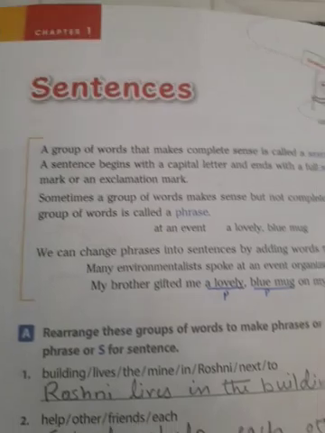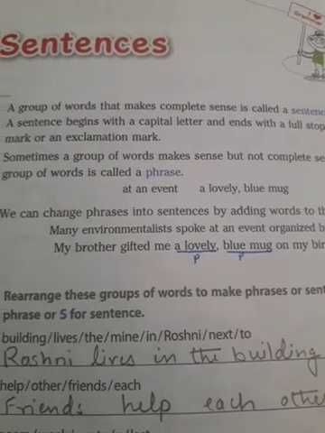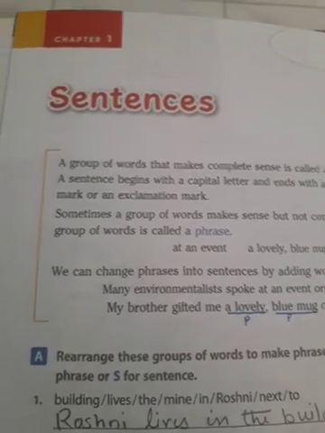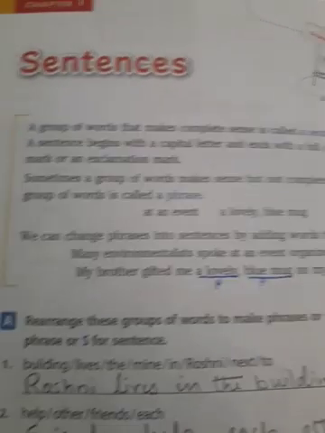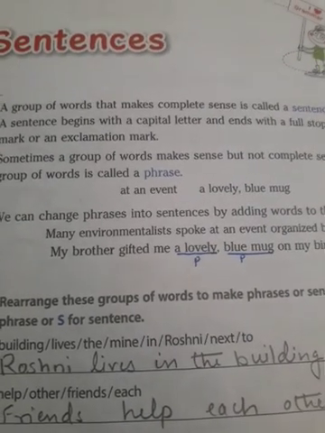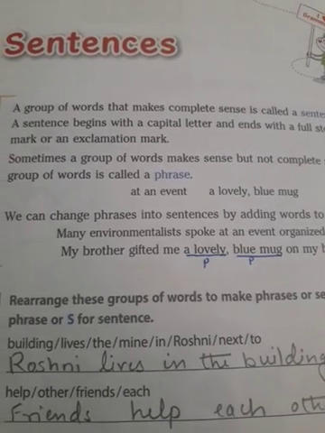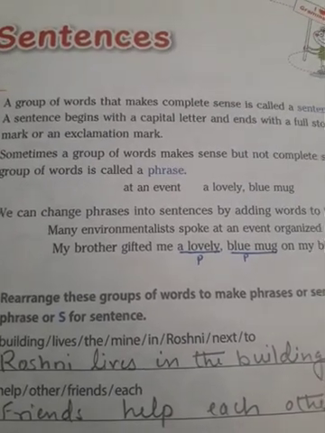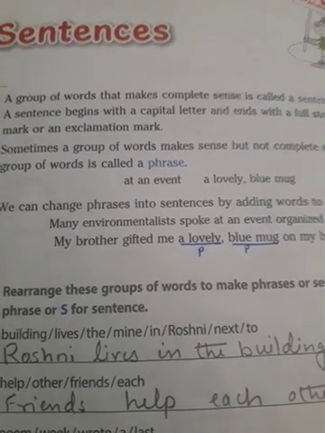Now, today we are going to start with our grammar book, that is Grammar and More, Unit 1, Chapter 1. The topic is sentences. Dear children, you are very well familiar with sentences. What are sentences? As we have studied last year also. A sentence is a group of words that make a complete sense.